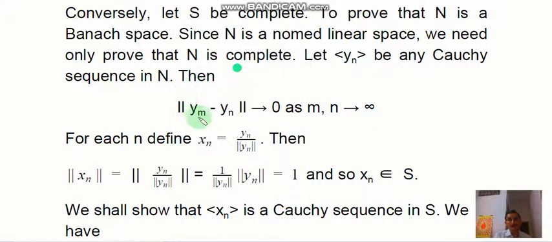Then the norm of ym minus yn tends to 0 as m, n tend to infinity. Here ym and yn are non-zero, so we define a new sequence, choosing xn equal to yn upon the norm of yn. Then the norm of xn becomes 1, and so xn belongs to S. So using the sequence yn, we are transforming it into a sequence in S, and we shall show that xn is a Cauchy sequence in S.